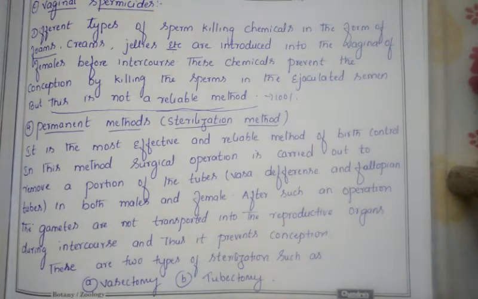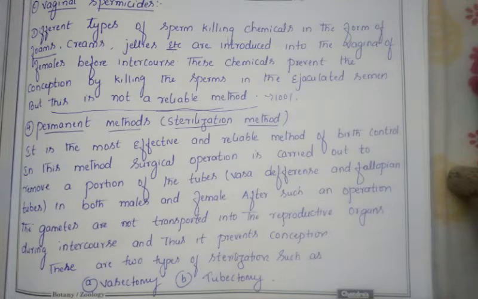The first type is oral pills. These hormones are kept in the form of pills and taken orally, in the same manner as other tablets we consume. Monthly, the female has to take this tablet for 21 days, leaving the menstrual cycle period, that means the bleeding phase. For as many years as she wants to avoid pregnancy, she has to consume the oral pills daily.